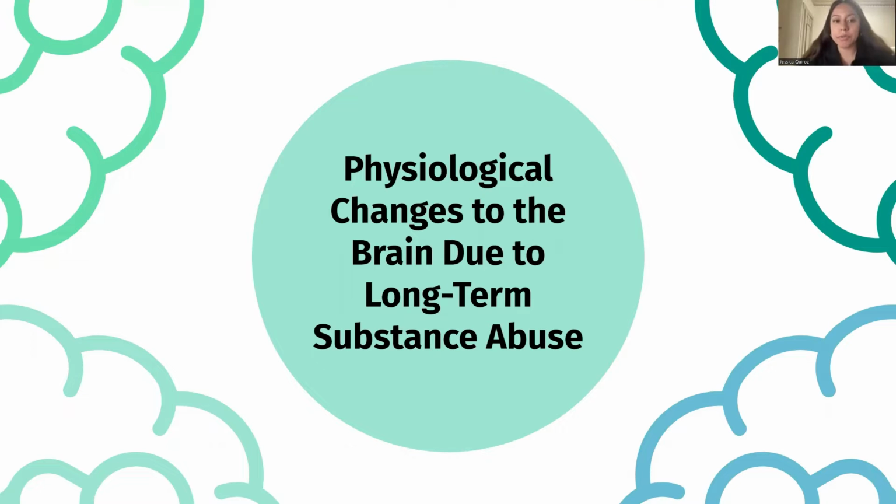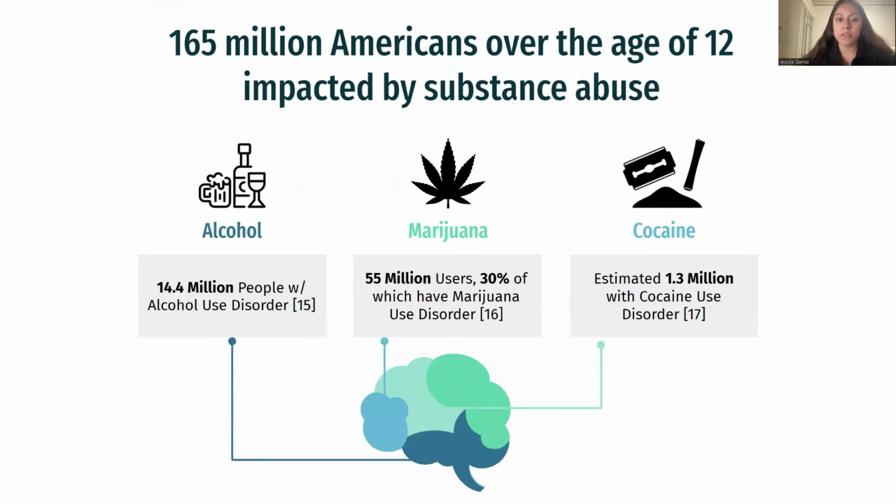Hi, everyone. Today we will be discussing physiological changes to the brain due to long-term substance abuse. First, we want to go over the scale of substance abuse and some statistics on specific substances. Over 165 million Americans over the age of 12 are impacted by substance abuse. And the statistics for these specific substances that we'll be talking about, alcohol, marijuana, and cocaine, are shown below.